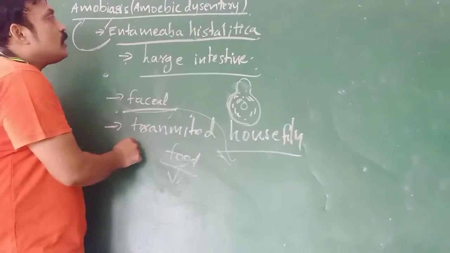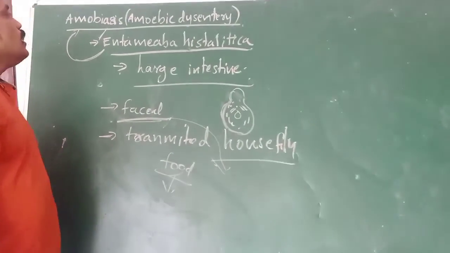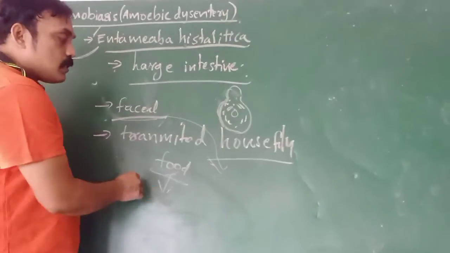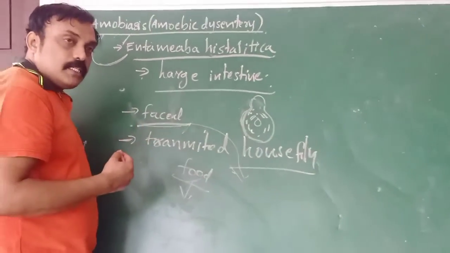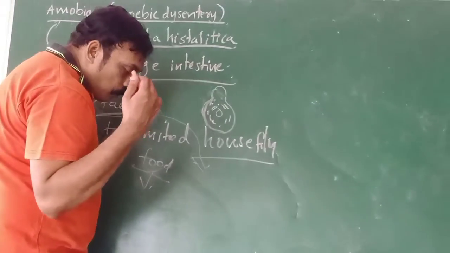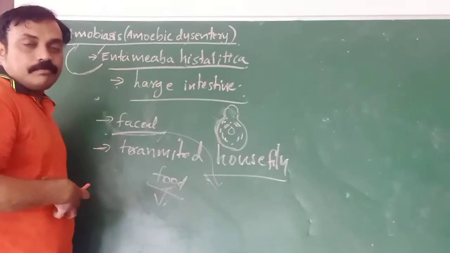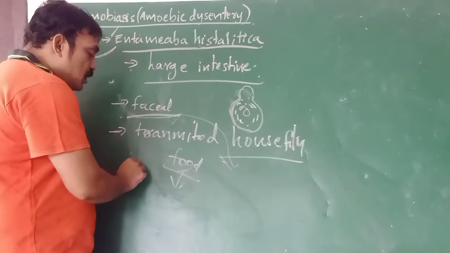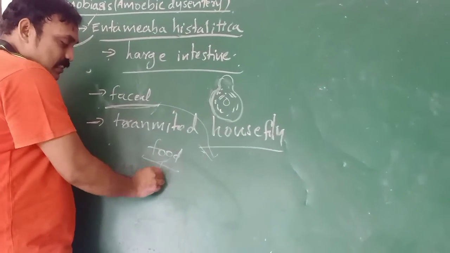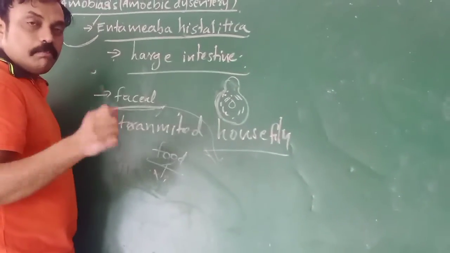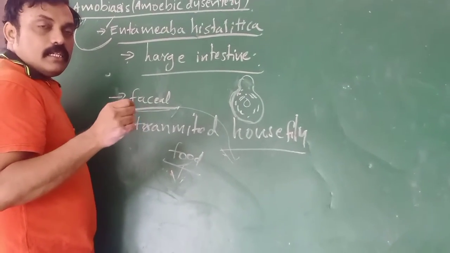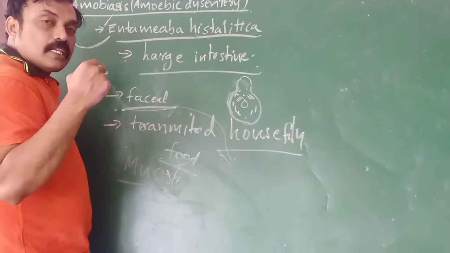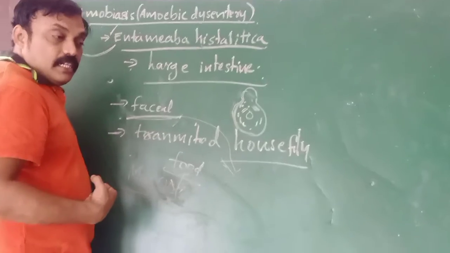What are the symptoms of amoebiasis or amoebic dysentery? Especially abdominal pain, stomach ache, motions with mucus and a little blood, and indigestion problems.